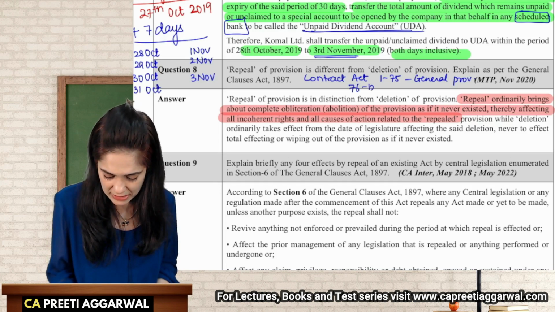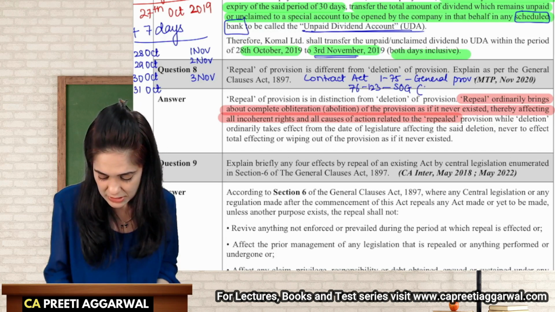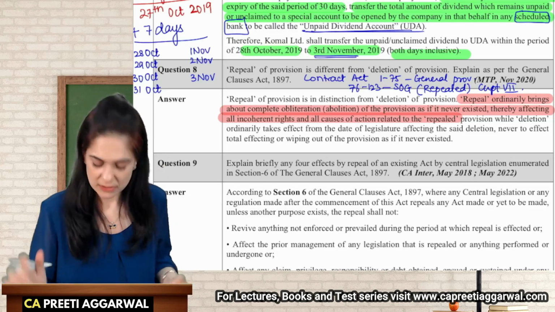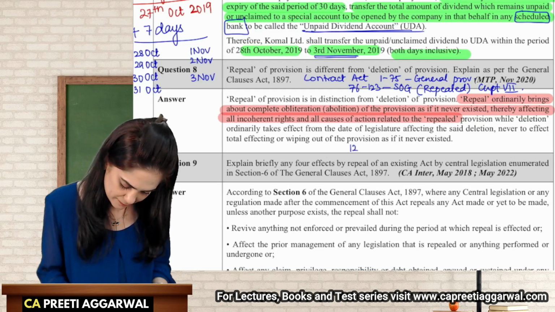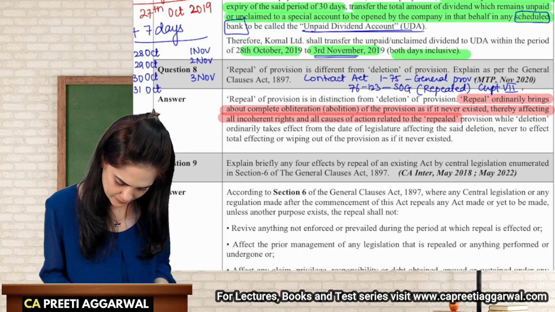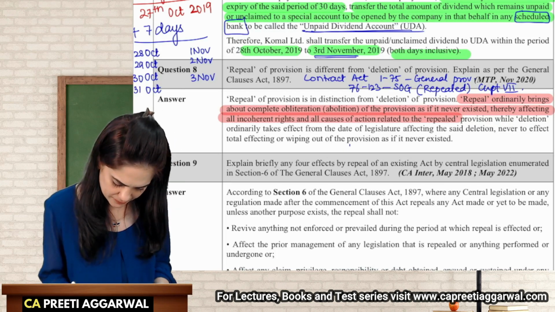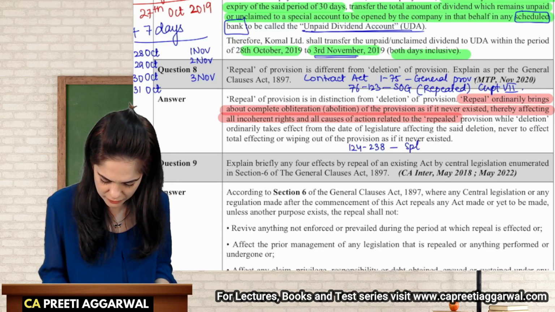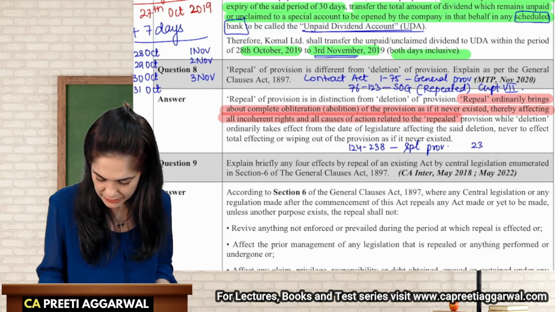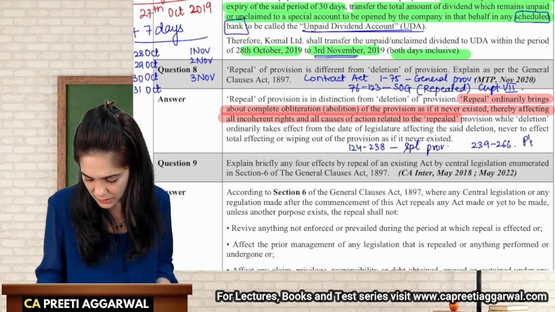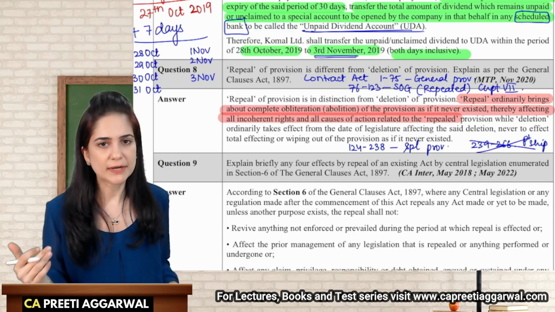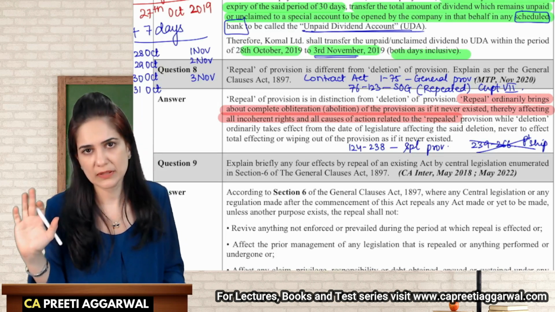Then sections 76 to 123 related to sale of goods; this was repealed. This was covered in chapter 7. That entire chapter was repealed. Then 124 to 238 relates to the special provisions. And 239 to 266 related to partnership, this was also repealed. Also, many amendment acts are repealed because they have already brought about amendment in the original provision.